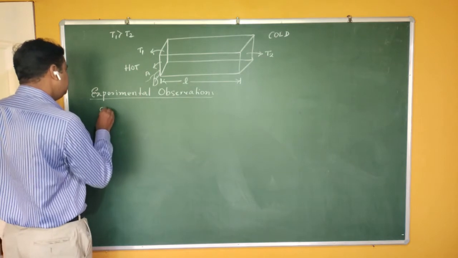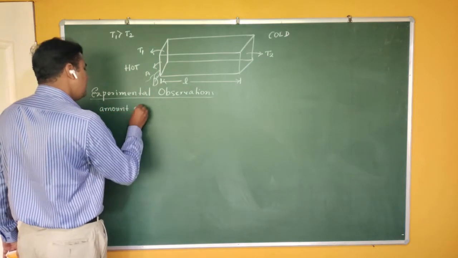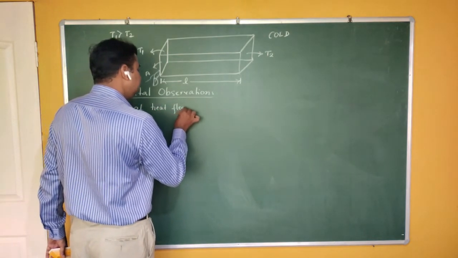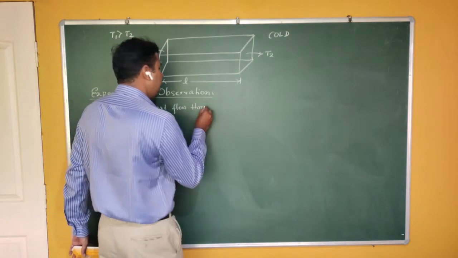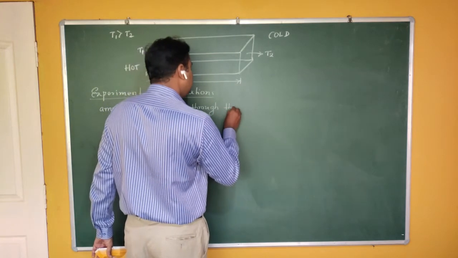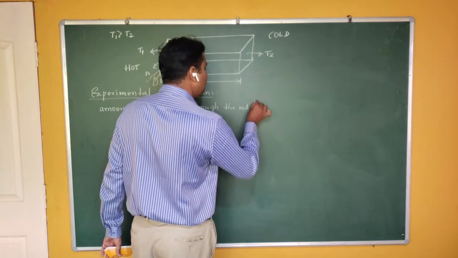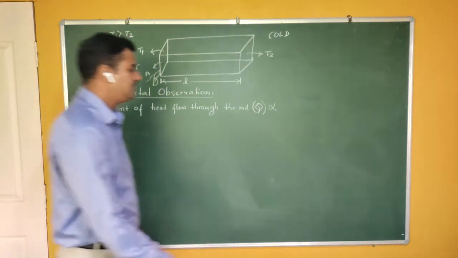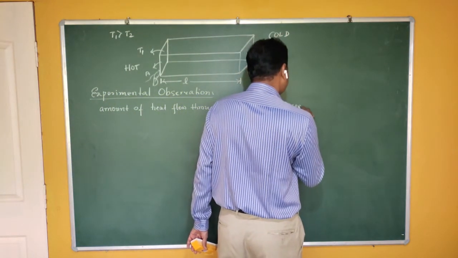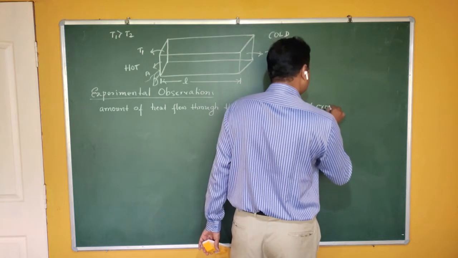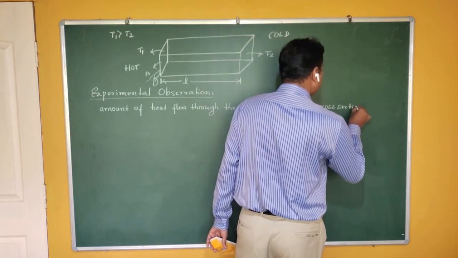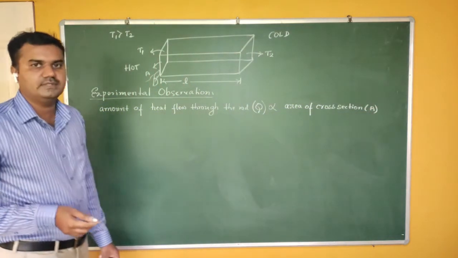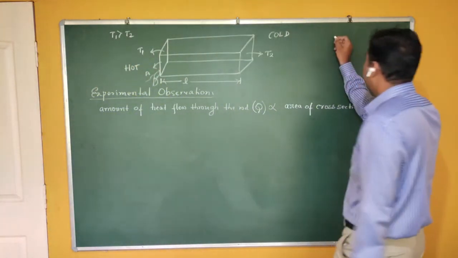The amount of heat flowing through the metallic rod, let me call it Q. And experiment says that the amount of heat flowing through the rod is, first, directly proportional to the area of cross section A. If the area of cross section is more, then the amount of heat flowing through the metallic rod is also more. You can easily see here.